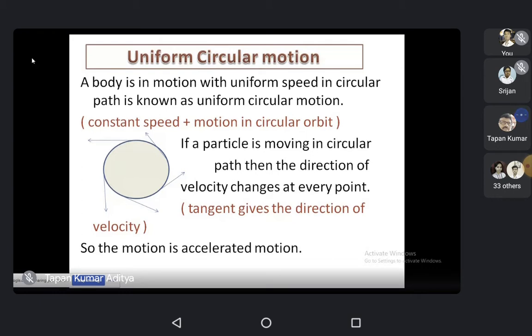A body in motion with uniform speed in a circular path is called uniform circular motion.